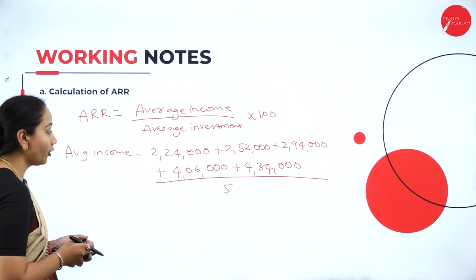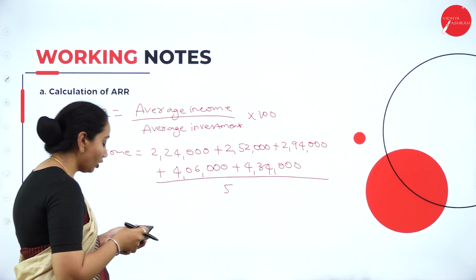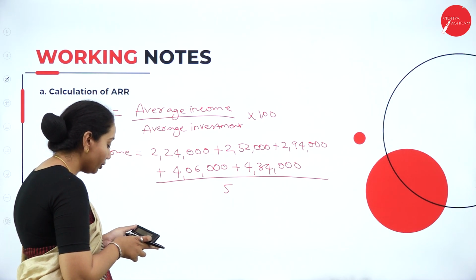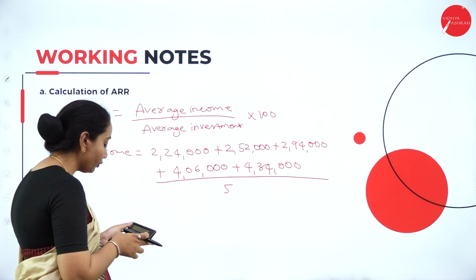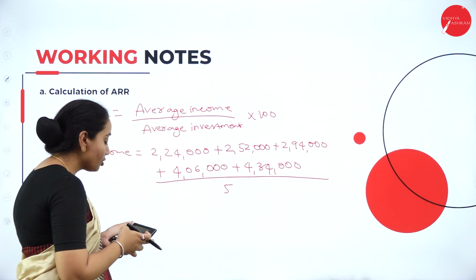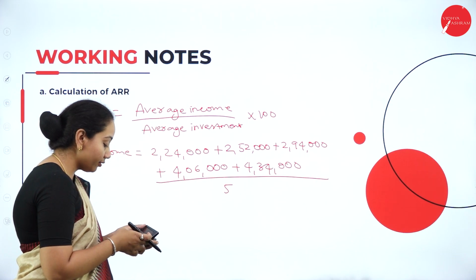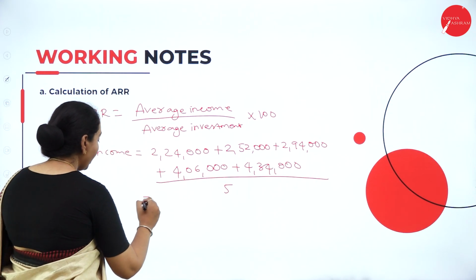We have got 5 years. So we'll add all those, and we'll get a total of 16,10,000 divided by 5. So we are getting an average income of 3,22,000.